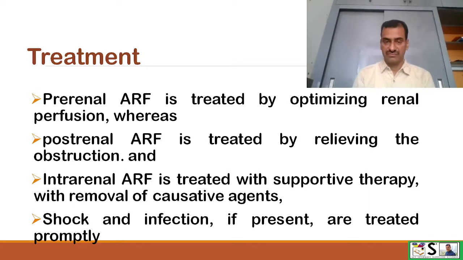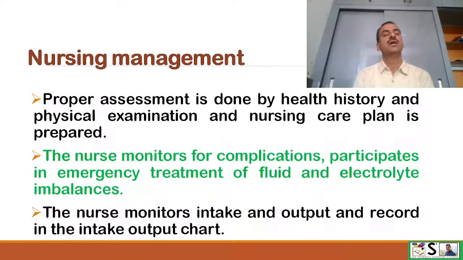Pre-renal ARF is treated by optimizing the renal perfusion, means blood supply should be optimal. Post-renal ARF is treated by relieving the obstruction, and intrarenal ARF is treated with supportive therapy with the removal of causative factors. Shock and infection are treated promptly by fluid therapy, IV fluid.